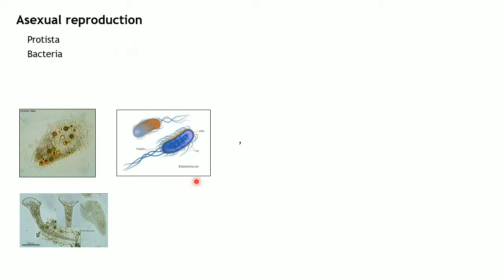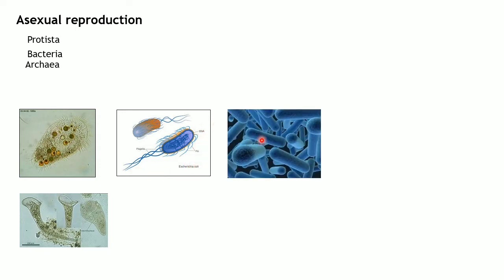And you have bacteria. I have given an example of E. coli. This is how a bacteria looks like. And also archaea. This archaea also looks similar to bacteria, but it is not actually a bacteria. Before, it was believed that it actually falls into bacteria because they have similar appearance. But when they found out that genetic material is completely different from each other, then they classified them into archaea. And one important feature about this archaea is that they are able to live in very extreme conditions. That is why we call them extremophiles. This is enough for you to know about the species.